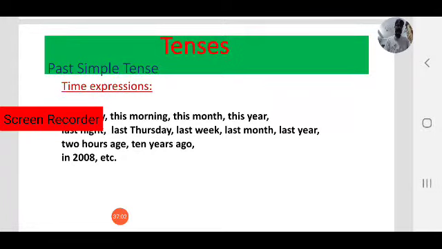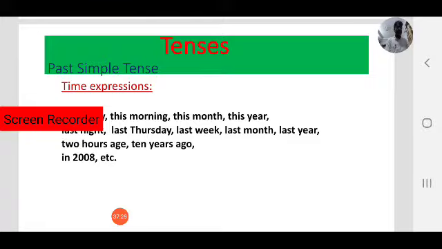Next, time expressions are also most important. As with present tense, we focus on time expressions. For example, present simple. What are the time expressions? Present simple describes routine or habitual activities.